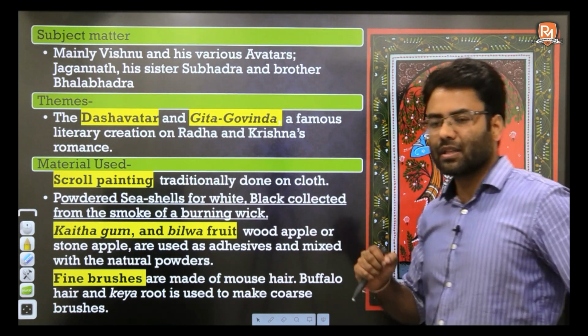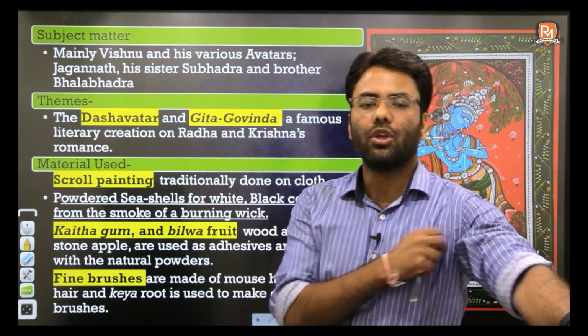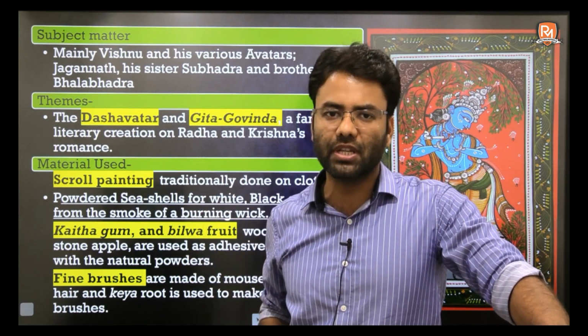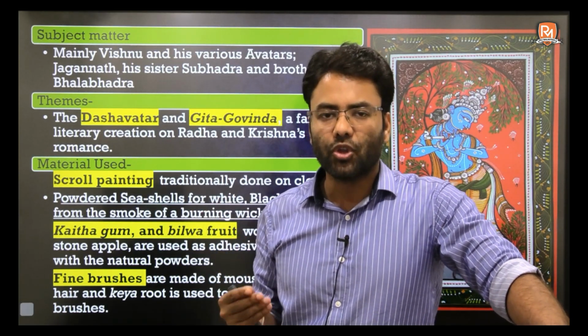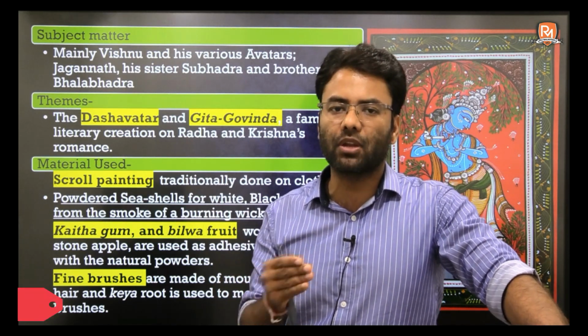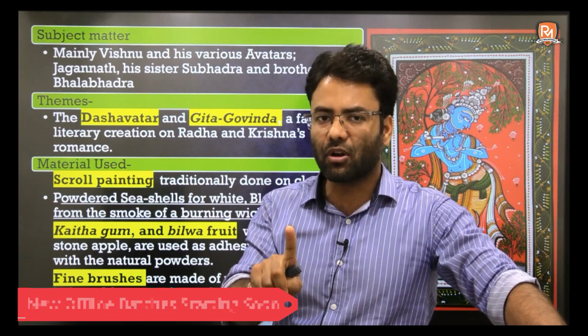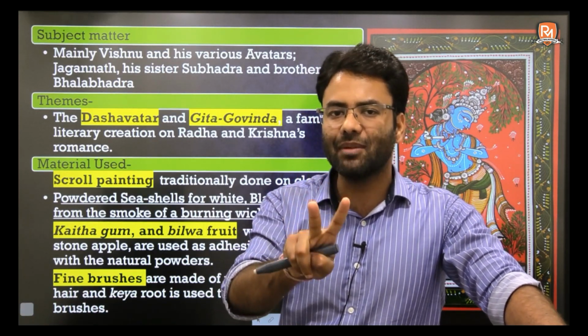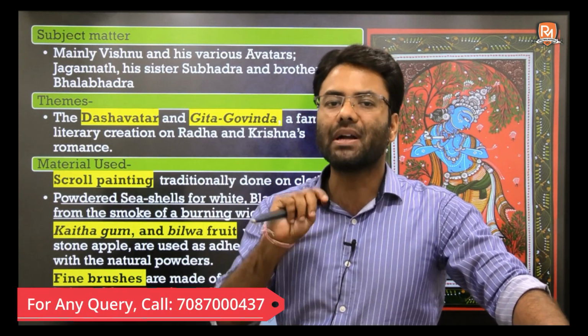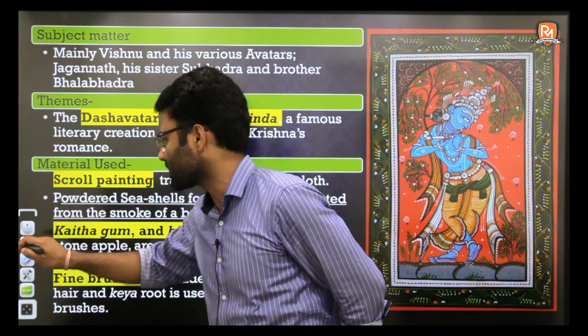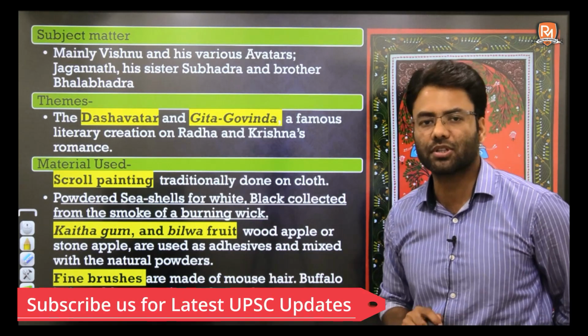By this video I'm also going to help you understand how to study paintings for Prelims 2021. Whenever you go through any painting or make notes on any painting, you always need to focus on three things: the subject matter of that painting, second the theme of that painting, and third the material used for that painting. Many times UPSC asks questions from this dimension. So let's discuss the subject matter.